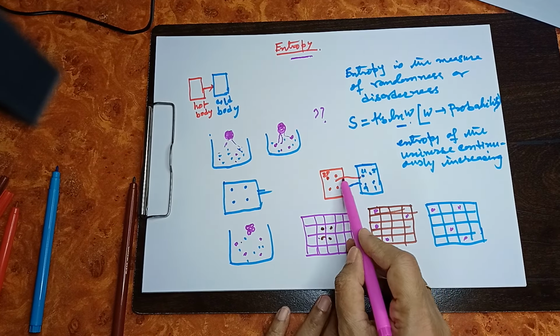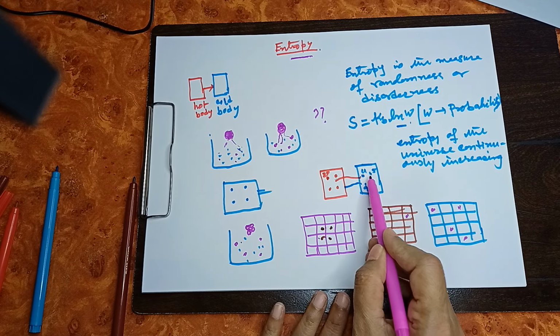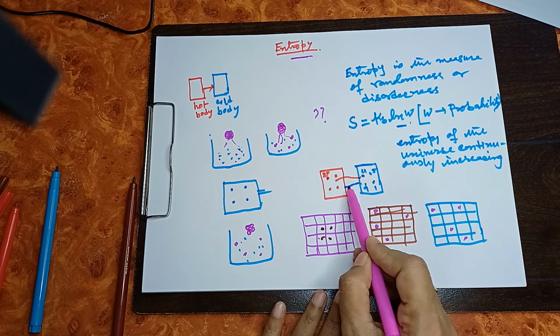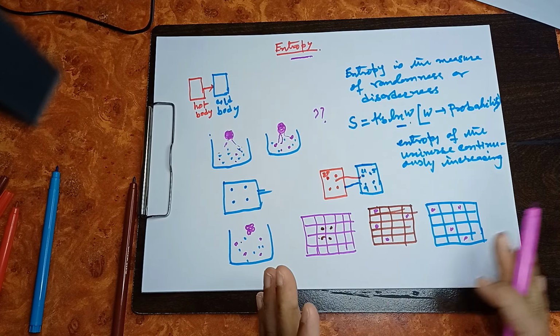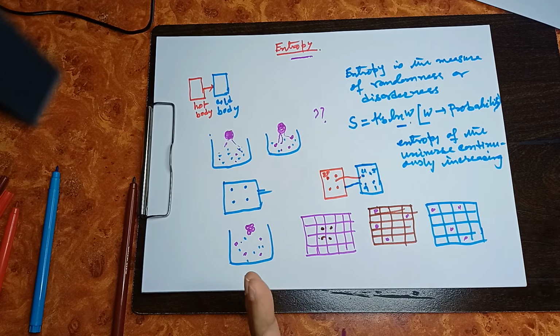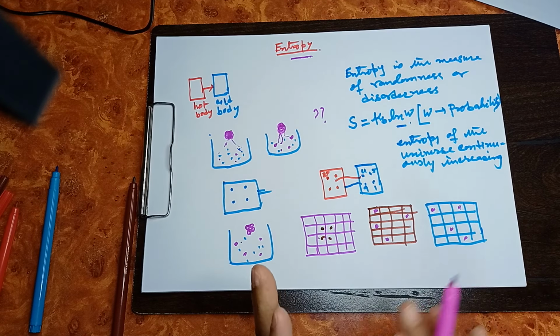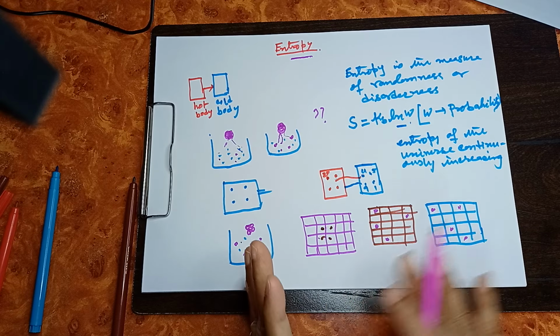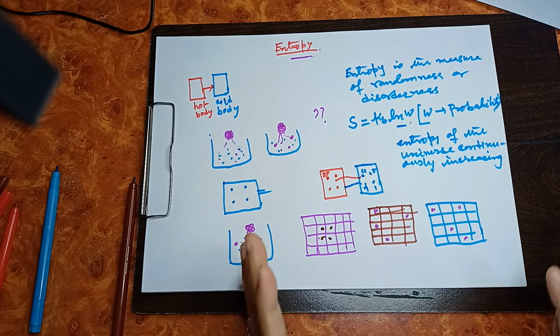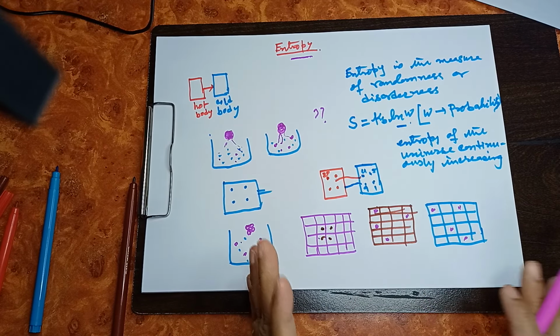Say in this case, what will happen? When energy goes from here to here, hot body to cold body, then the number of microstates increases, which means that energy is present in a number of arrangements. That means energy becomes more scattered, or spread out.